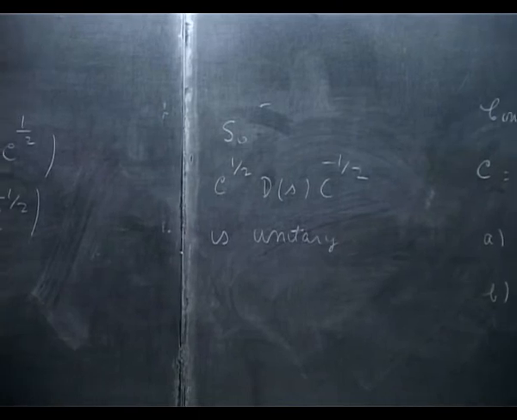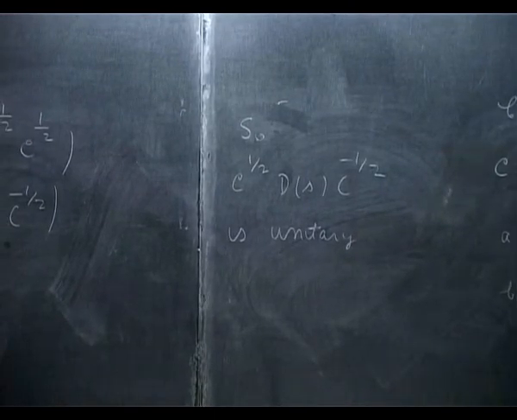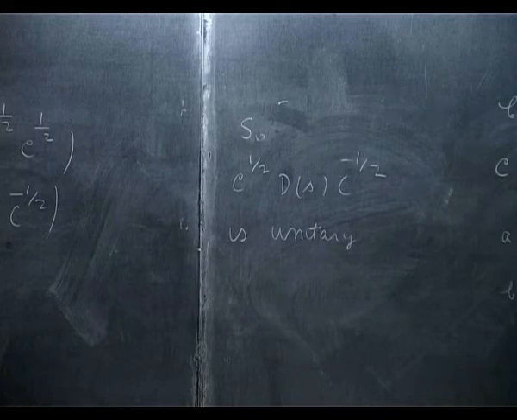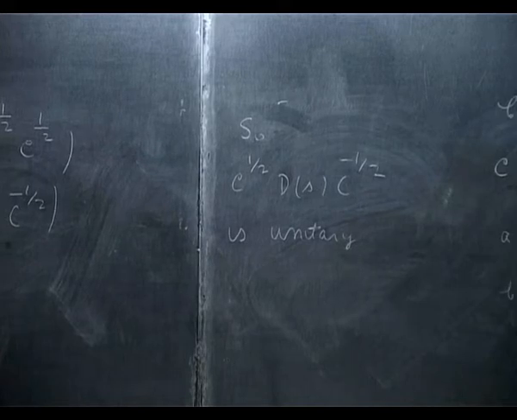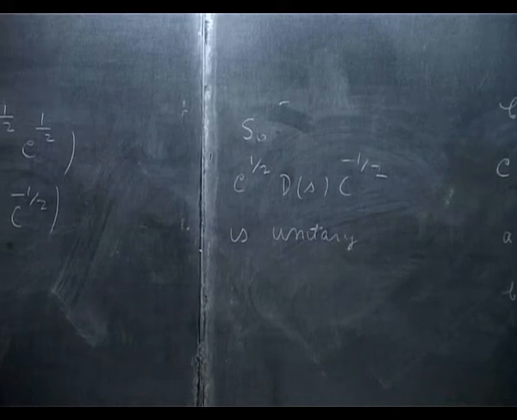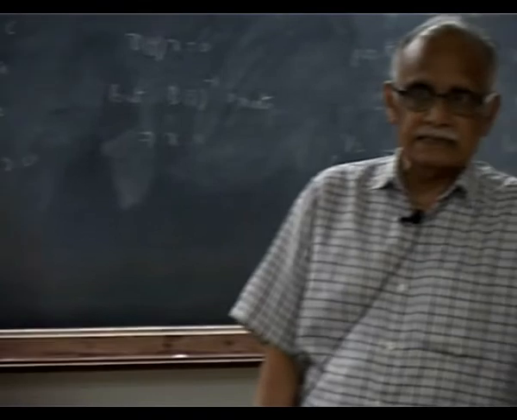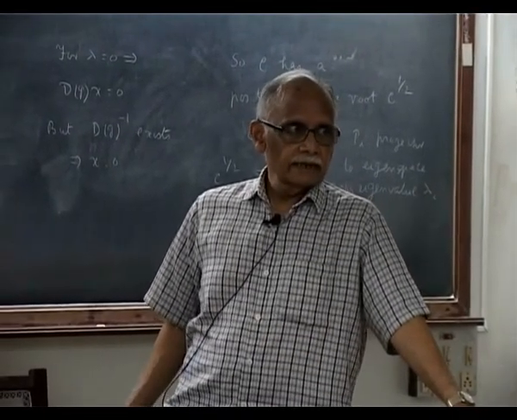So for a finite group, we have proved that every representation is equivalent to a unitary one, and hence a direct sum of irreducible ones. Okay. So hereafter we can assume unitarity if we want. Now I am going to prove a sequence of simple results, all deriving from Schur's lemma. Okay.